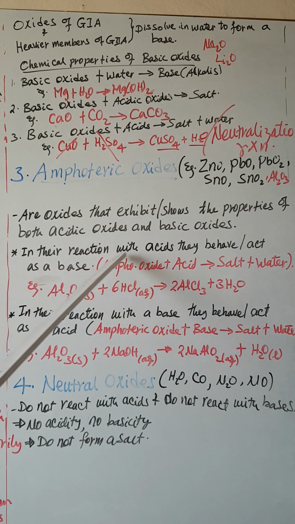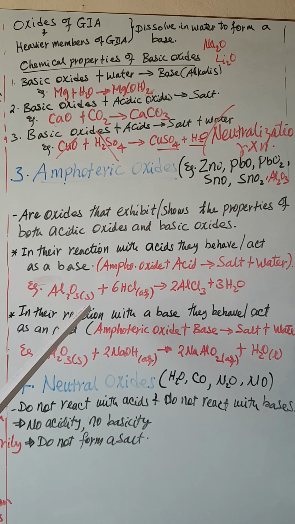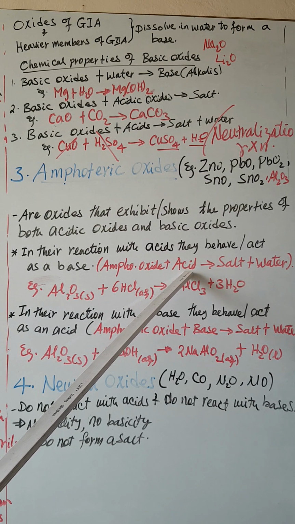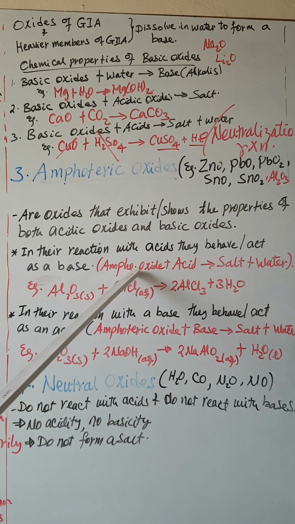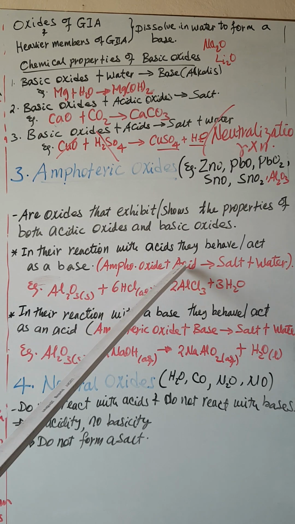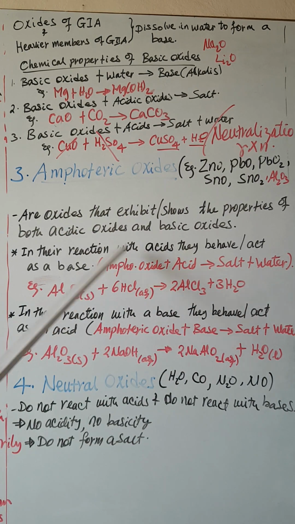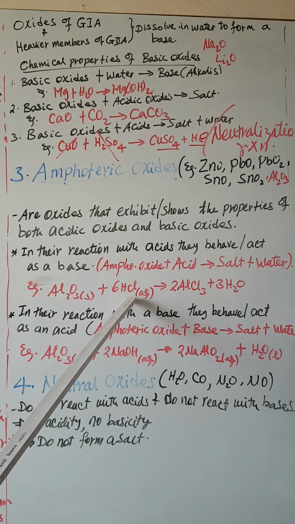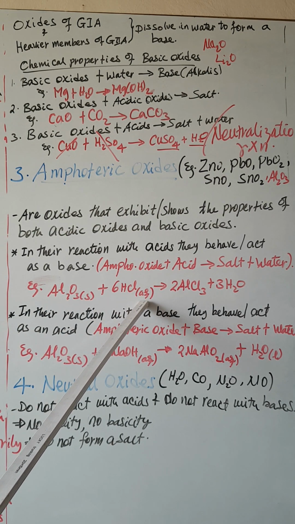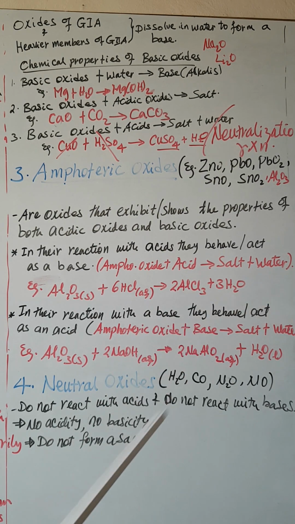ይሄኛውን ፖይንት ተመልከቱት። In the reaction with acids they behave or act as a base. Something that reacts with acid to form salt and water is a base, አይደል? Look, ይሄ አሁን amphoteric oxide when it reacts with acid to form salt and water, ይሄ amphoteric oxide እንደ base behave እያደረገ ነው or እንደ basic oxide behave እያደረገ ነው። Look, aluminum oxide solid reacts with 6 moles of hydrochloric acid in aqueous form to form 2 moles of aluminum chloride and water.